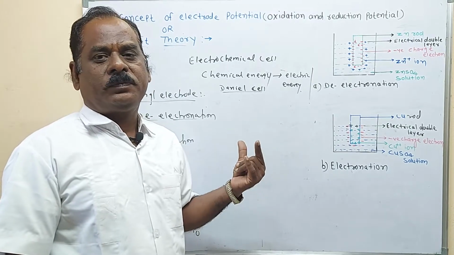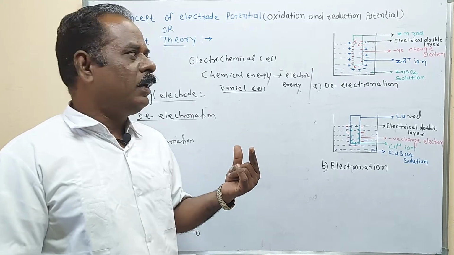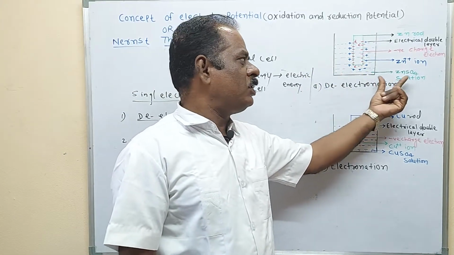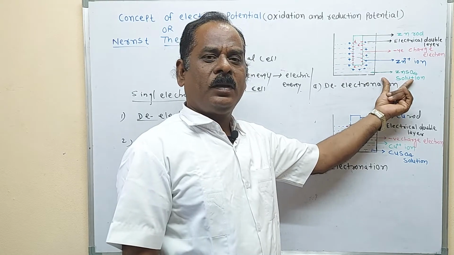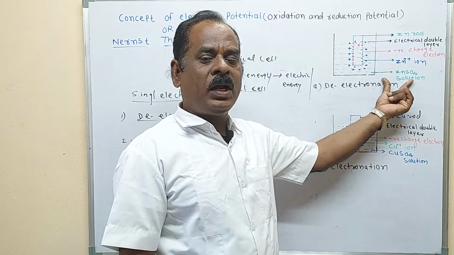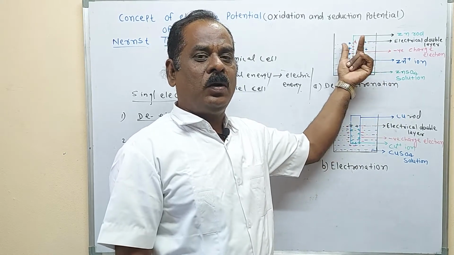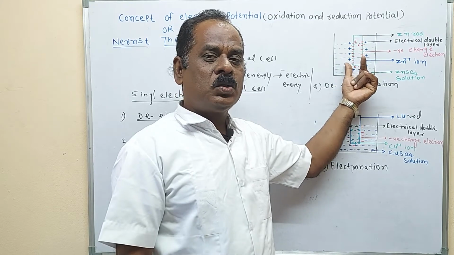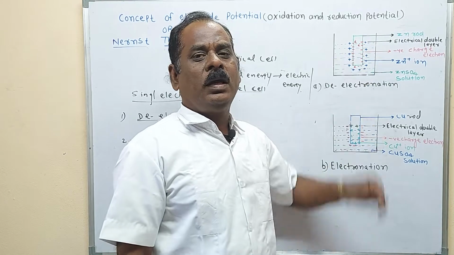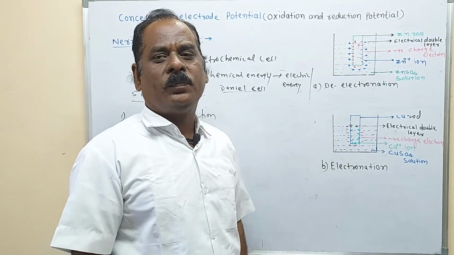When you take the zinc rod, zinc metal dipped in its own salt solution like zinc sulfate solution, then zinc has the ability to lose electrons and form cations, which go into the solution, and electrons are accumulated on the surface of the electrode.